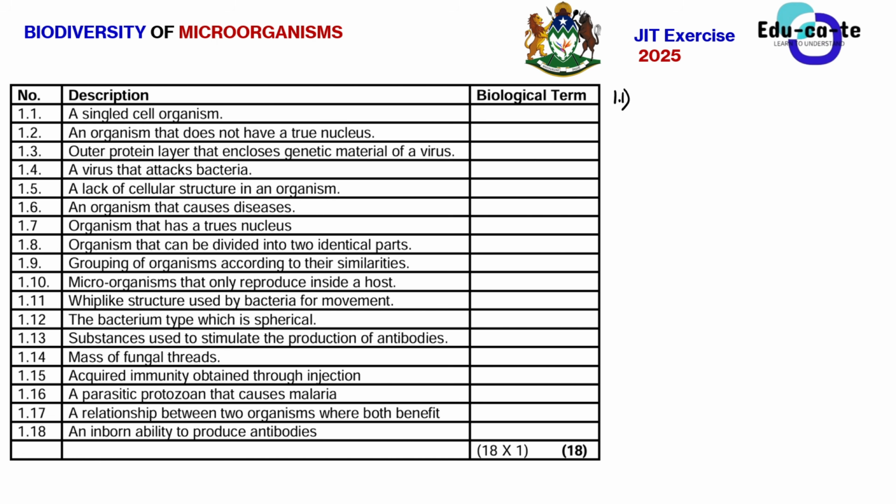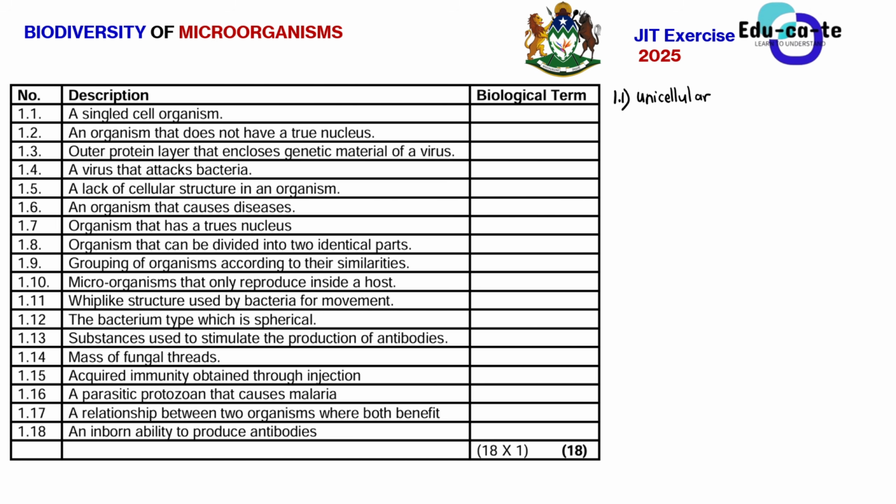Remember that when you say that an organism is single-celled, it simply means that it consists of only one cell. It has only one cell in its body, and we say that organism is unicellular. So the number of cells can determine whether an organism is unicellular or multicellular. Unicellular means it has only one cell, but multicellular means the body is made up of multiple or many cells.